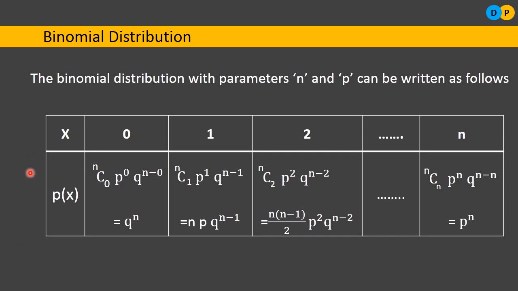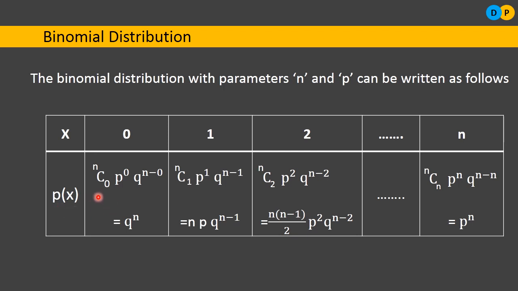X is a random variable, it can take the values 0, 1, up till n. Similarly, the probability of x corresponding to this random variable will be like this. Let me explain one by one. If x is 0, it means we drop 3 bombs and none of them hits the target. So the random variable x takes the value 0. What is the probability of x taking the value 0?